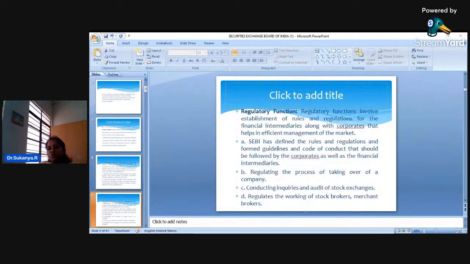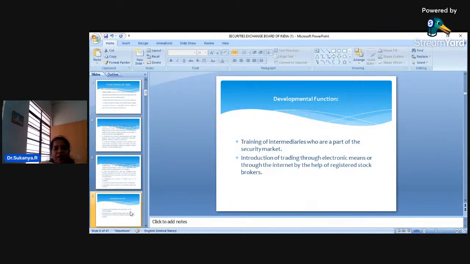And then, dear students, we have the other one which is called the development function. What is this development function? It is nothing but, dear students, every now and then SEBI is going to organize a training program for the intermediaries. Now, why are they carrying out the training program? Why are they conducting the training program?